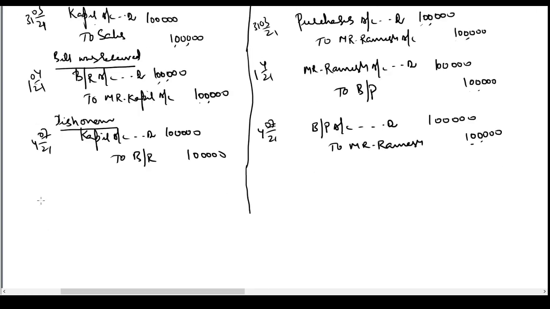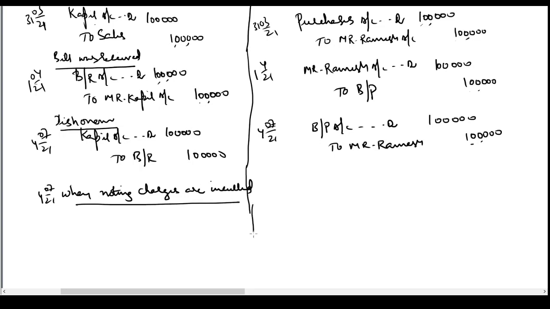So on 4th July, when noting charges are incurred, now Ramesh is paying money. He is paying cash to the notary public to get the fact of dishonor noted. He has to recover this money from Kapil. Hence Kapil account is debited 200 rupees.